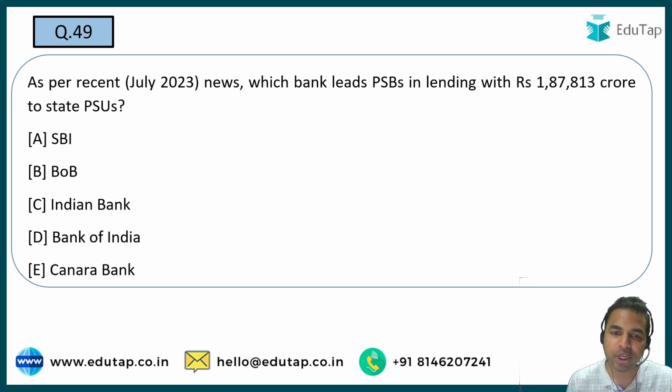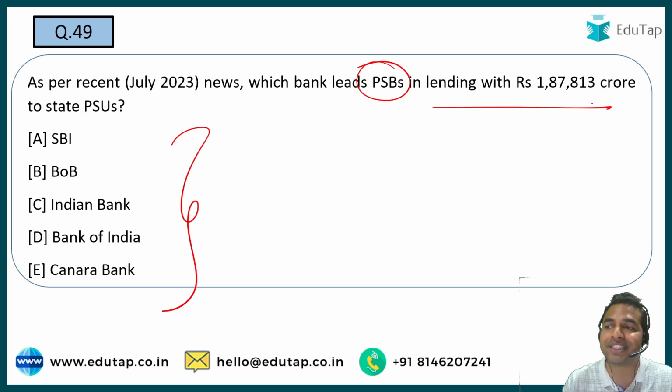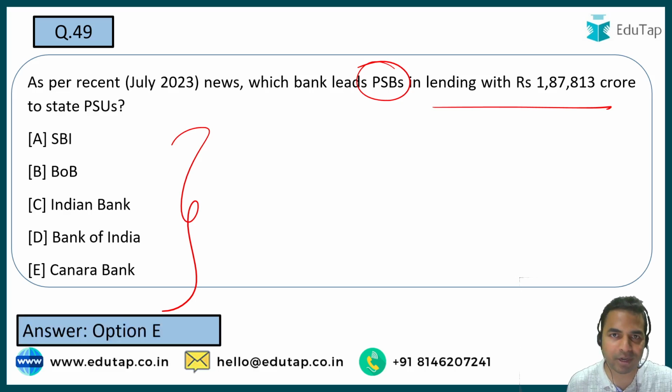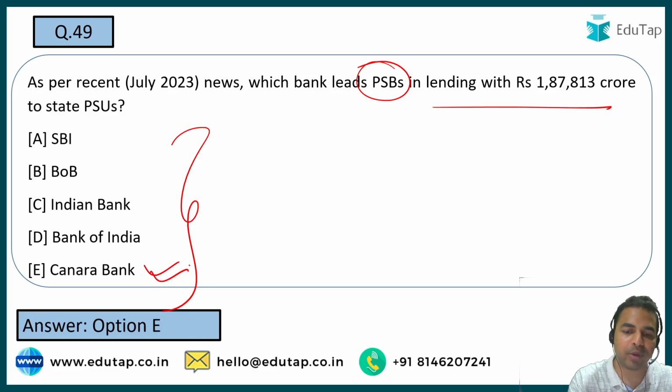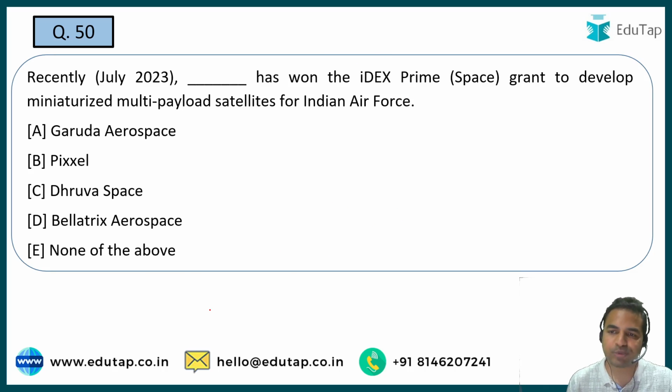Next question, guys. So tell me the name of that bank which leads the public sector banks in lending with rupees 1,87,813 crore to the state public sector units. So what is the name of that bank? The name of that bank is Canara Bank. Can you tell me where is the headquarter of Canara Bank? The headquarter of the Canara Bank is in Bangalore. Okay, that is the right answer. Let's move on to the next question, guys.